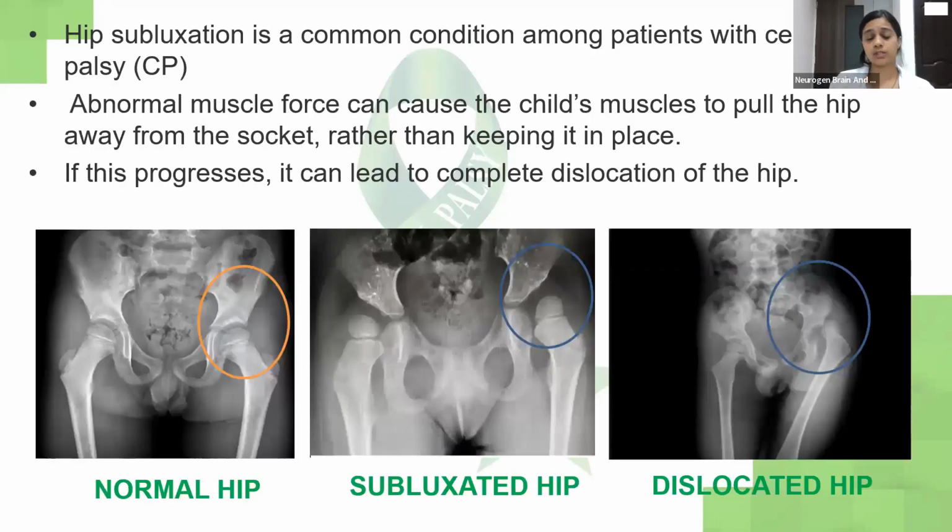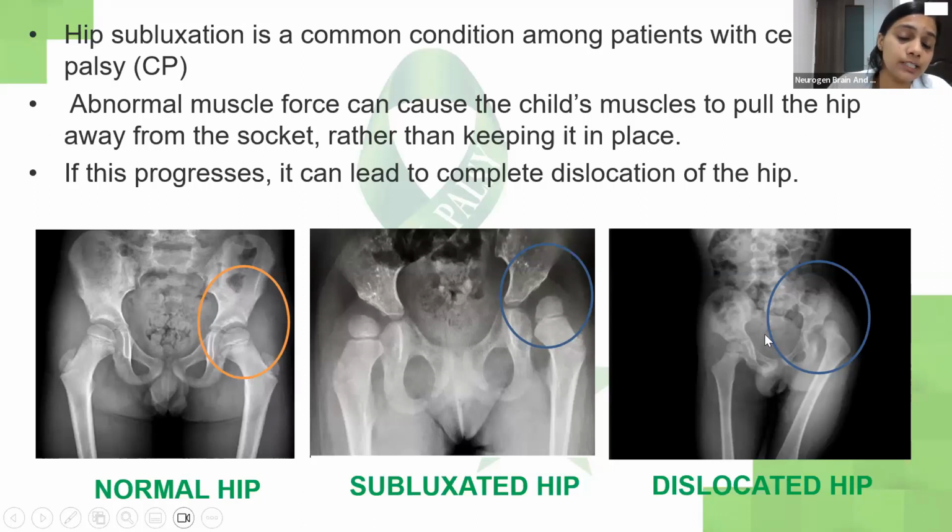Now let's understand what a normal hip, a subluxated hip, and a dislocated hip look like. If you see the normal picture, the head of the femur is completely inside the acetabular socket. In subluxation, the head of the femur is a little away, but it will not be out of the socket, just a little away from it.